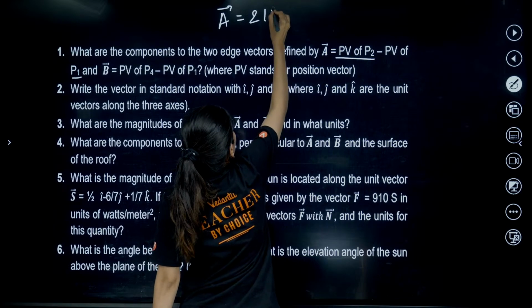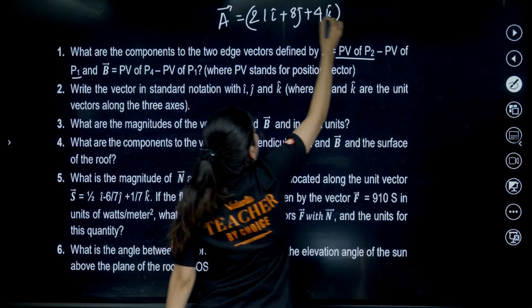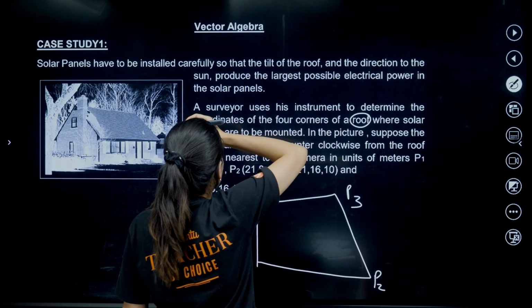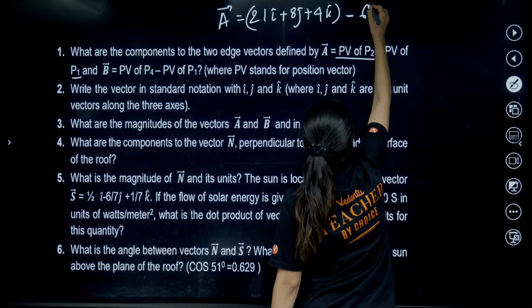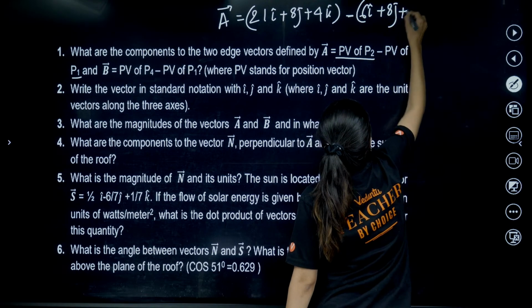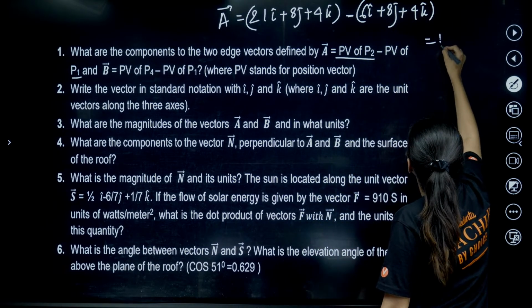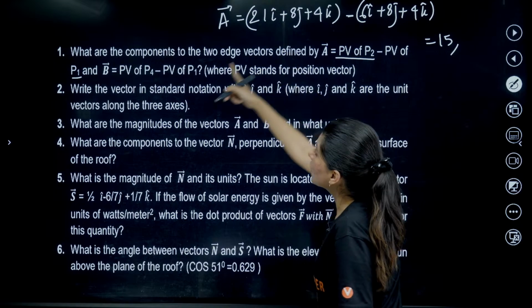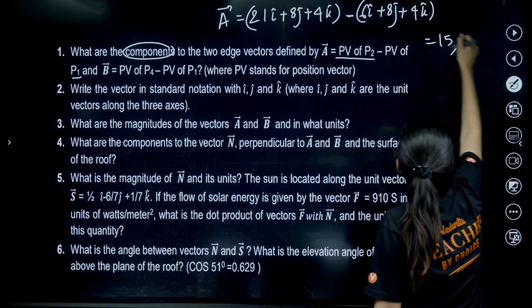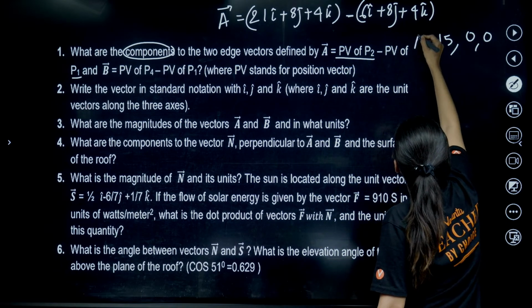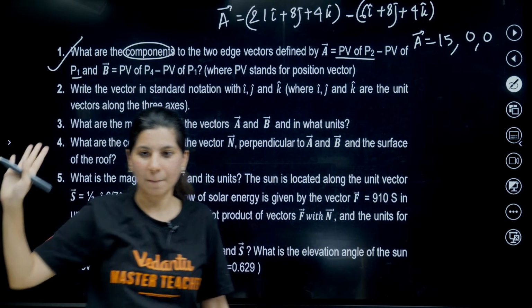So 21 i cap plus 8 j cap plus 4 k cap minus P1, which is 6, 8, 4. So 21 minus 6 gives 15, because we need to write only the components, don't write i, j, k. Then 8 minus 8 is 0, 4 minus 4 is 0. These are the components of A. One question done, 1 mark.